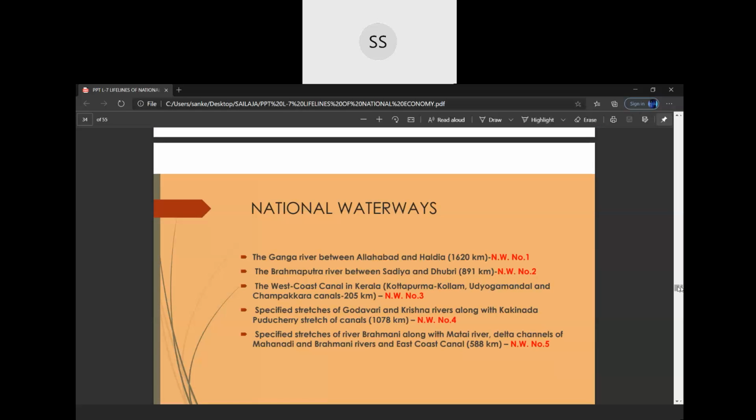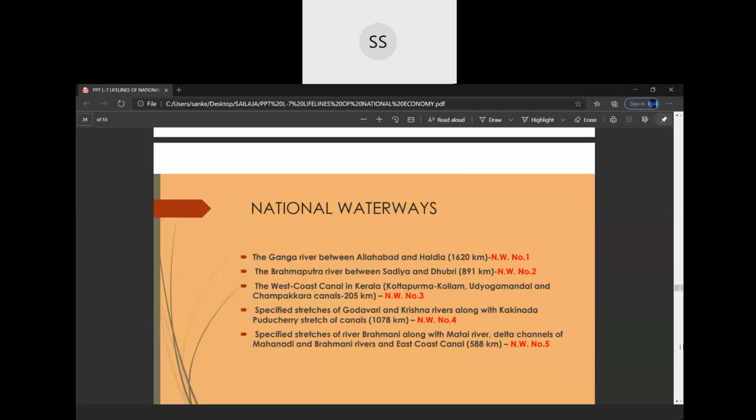We also have the national waterways, children. We are not talking about the international waterways. We are talking about the national waterways within our country. When people are moving from one state to another state or one region to another region by means of water, we call it national waterways.